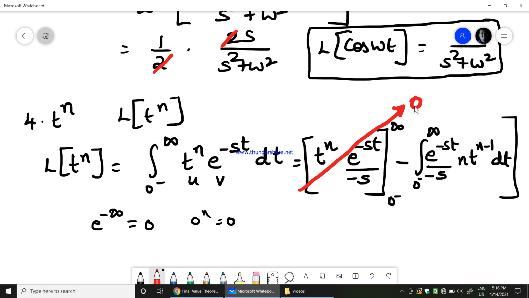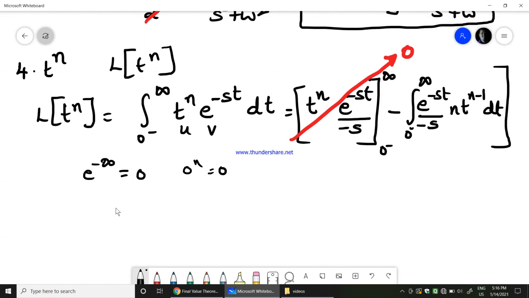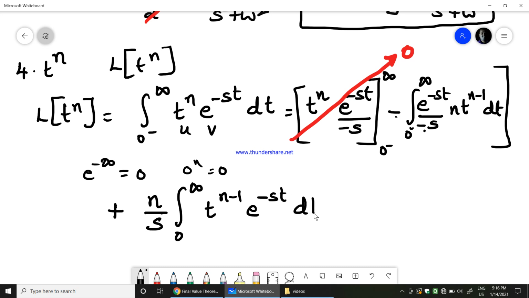Okay, that complete term becomes 0, therefore I am left out with the second term, which is minus of minus, plus, n comes out and s comes out because they both are constants, so n by s integration of 0 to infinity t to the power of n minus 1 into e power minus st dt.